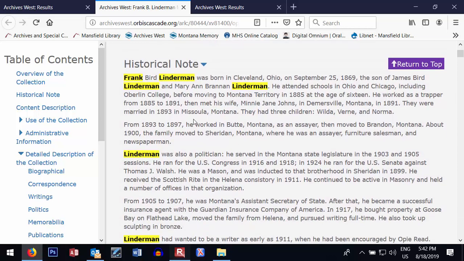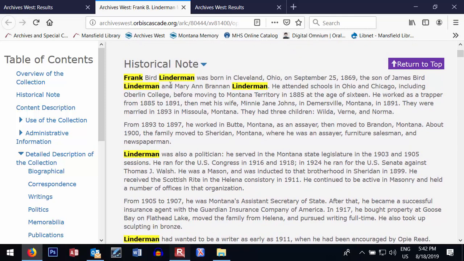Then you'll see a historical note. The historical note is going to either give you biographical information about the person represented in the guide and in the collection, or if it's an entity such as a business, a bank, a nonprofit organization, it's going to have an organizational sort of historical note, the history of that particular entity.